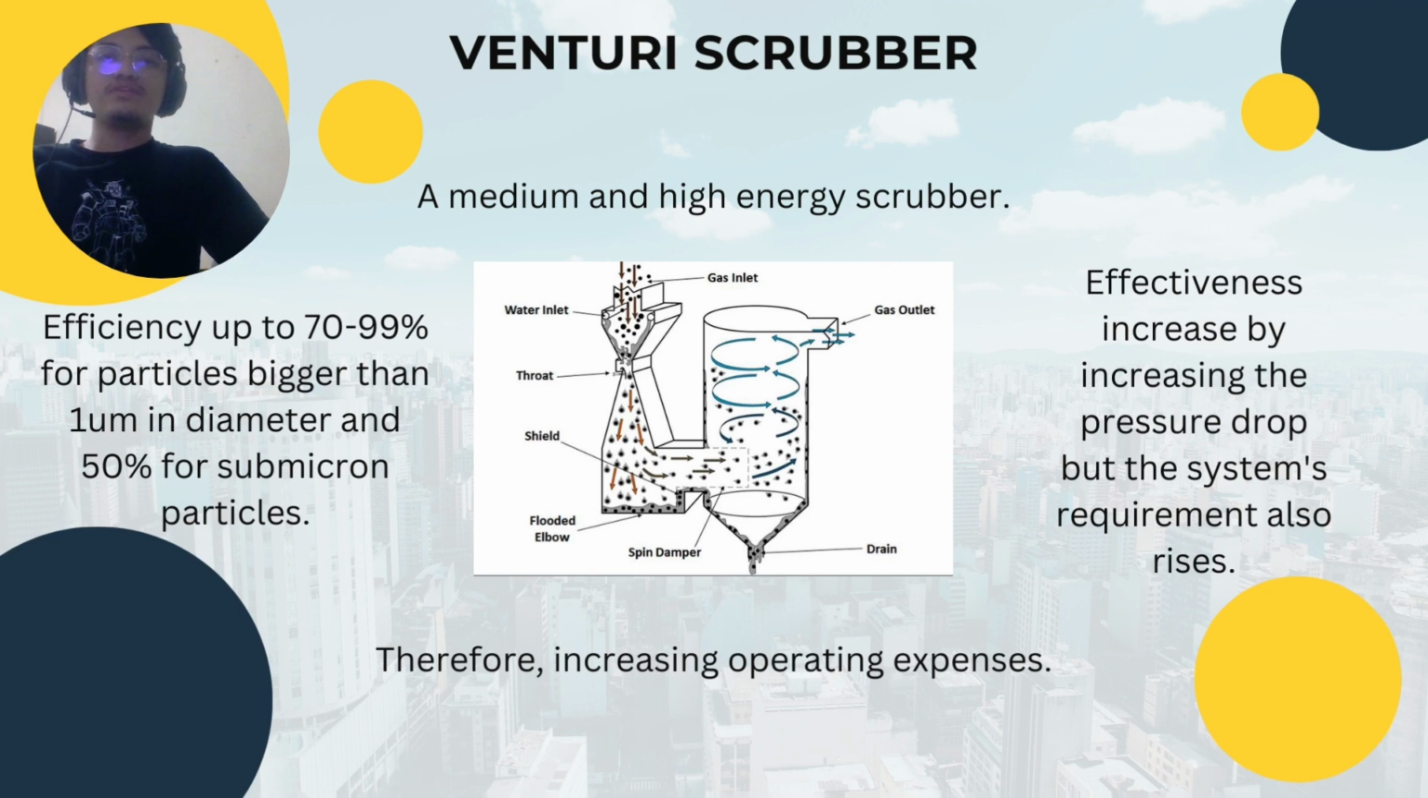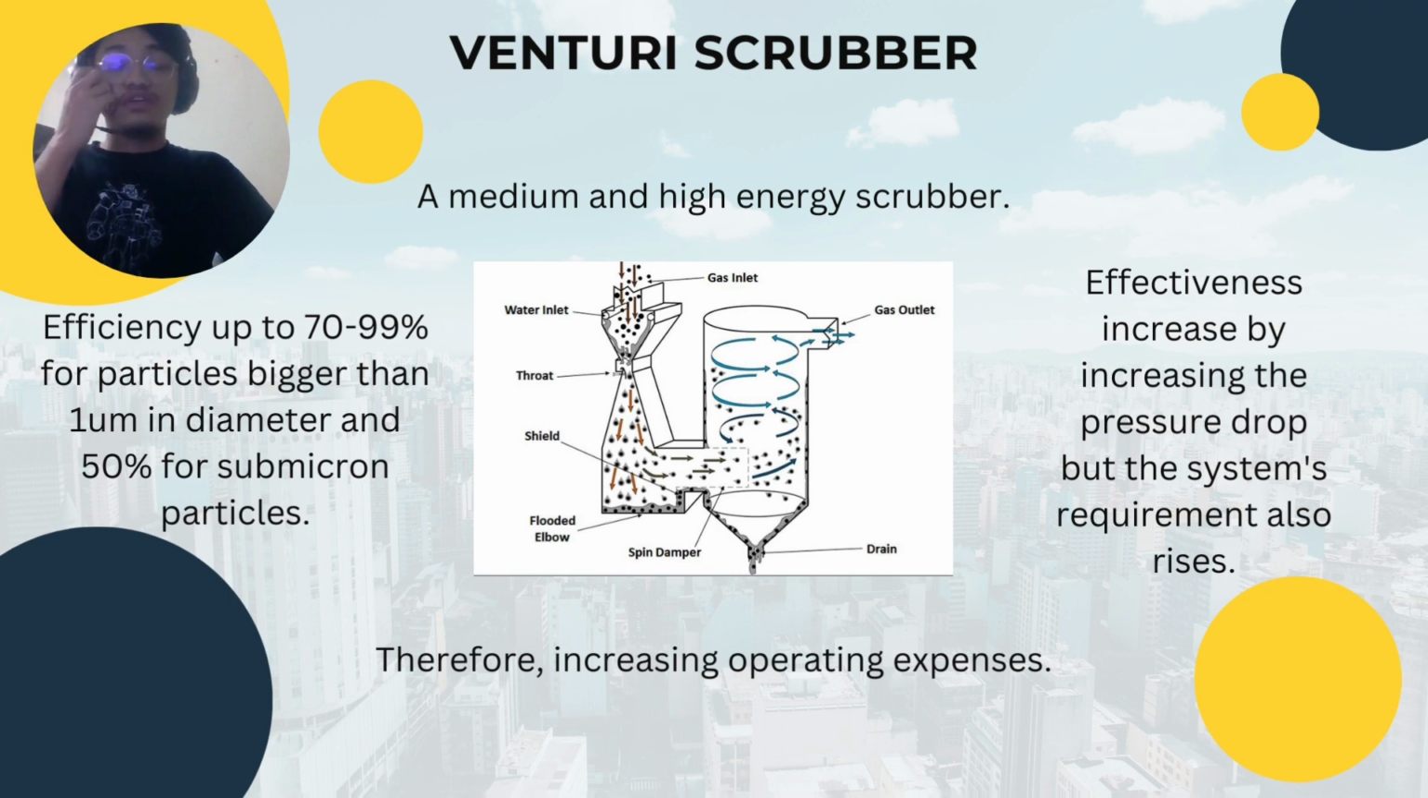A venturi scrubber accelerates the waste gas stream to atomize the scrubbing liquid and to improve gas-liquid contact. In a venturi scrubber, a throat section is built into the duct that forces the gas stream to accelerate as the duct narrows and then expands.